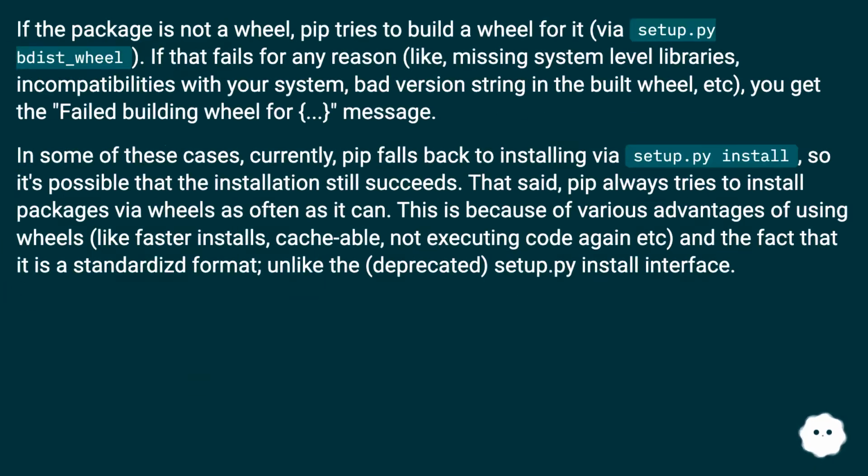If the package is not a wheel, pip tries to build a wheel for it via setup.py bdist_wheel. If that fails for any reason, like missing system-level libraries, incompatibilities with your system, a bad version string in the built wheel, etc., you get the "failed building wheel for" message. In some of these cases, currently, pip falls back to installing via setup.py install, so it's possible that the installation still succeeds. That said, pip always tries to install packages via wheels as often as it can. This is because of various advantages of using wheels, like faster installs, being cacheable, not executing code again, etc., and the fact that it is a standardized format, unlike the deprecated setup.py install interface.